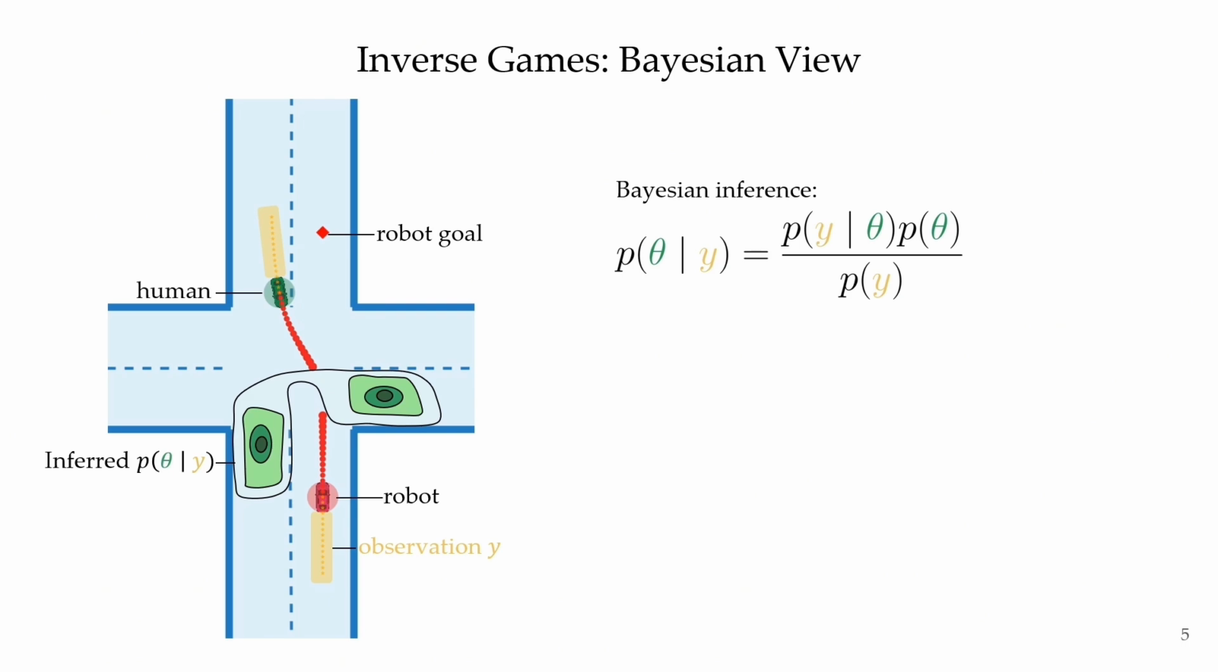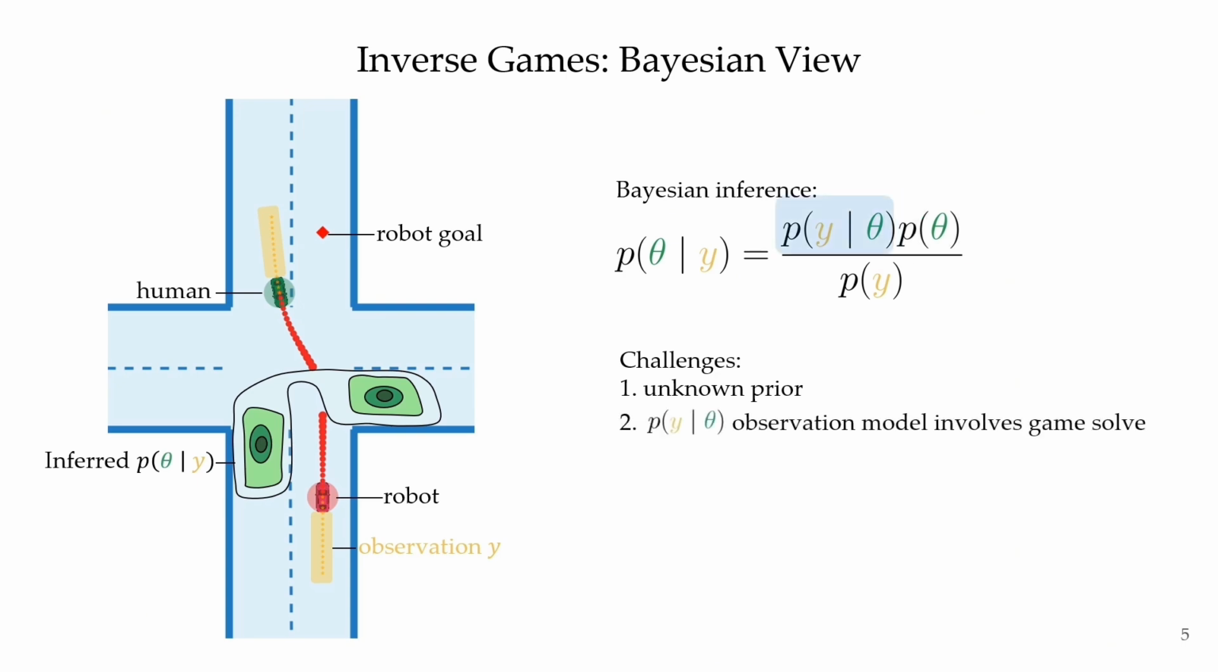However, several challenges exist. First, the prior distribution of the unknown game parameters is usually unavailable. Second, the observation model is complex in this case since it involves the solution of a dynamic game. Distributions thereafter typically are not available in closed form. Finally, for continuous distributions, the marginalization involves an intractable integral over the game parameter space.